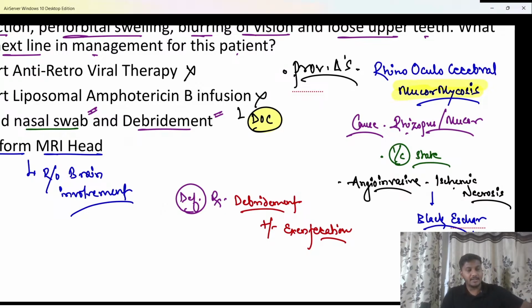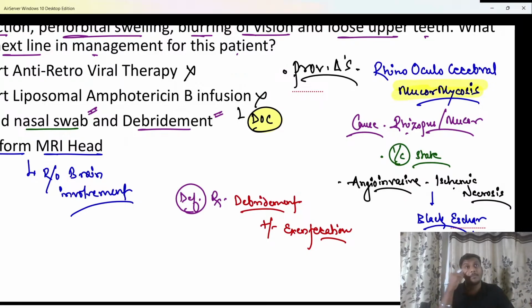So we know evisceration means removal of the inner layers of the eyeball, which is usually done in endophthalmitis or refractory endophthalmitis. Next important condition is enucleation. Enucleation is removal of the complete eyeball, but not removing the extraocular muscles or the bones. That is done in cases of retinoblastoma or sympathetic ophthalmitis. Last is exenteration, when we remove the whole eyeball along with extraocular muscles and the orbital bones. So removal of the orbit is known as exenteration.